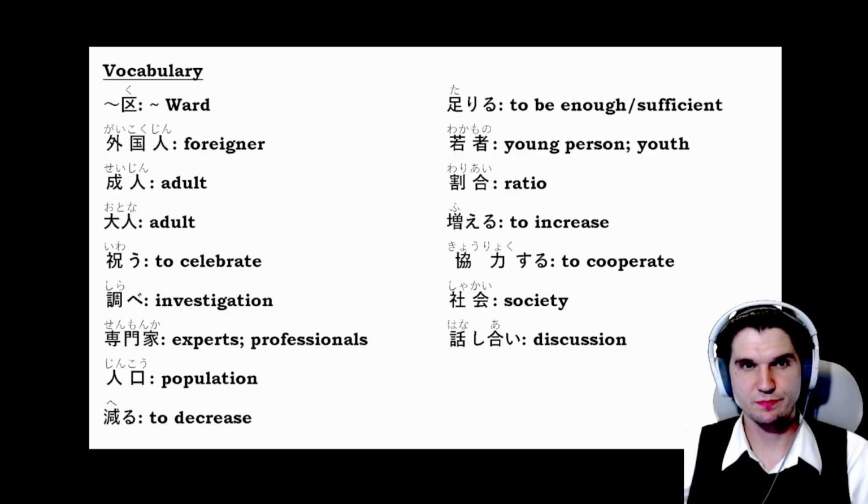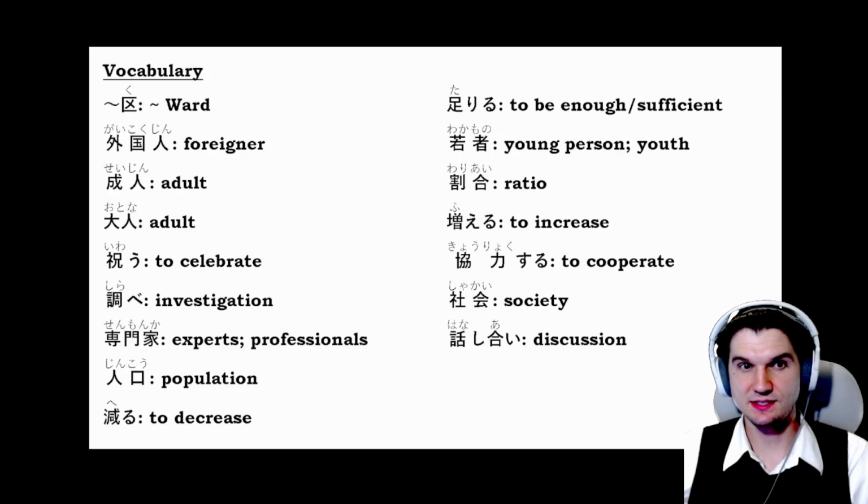人口 is population. 減る is to decrease. 足りる is for something to be enough or sufficient. 若者 is young people or youth. 割合 is a ratio or a rate. 増える is for something to increase. 協力する is to cooperate or to work together.